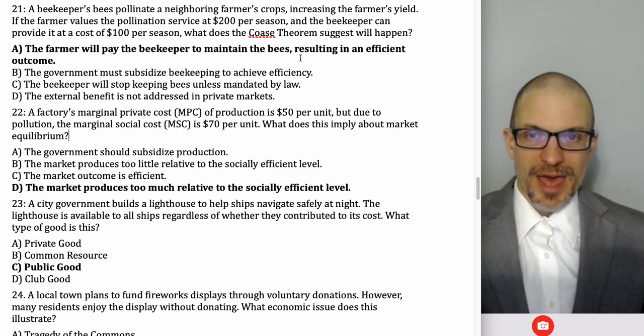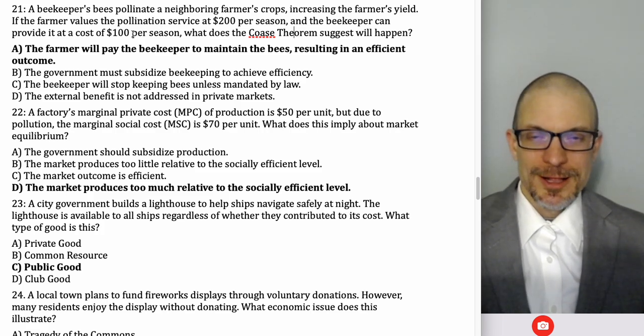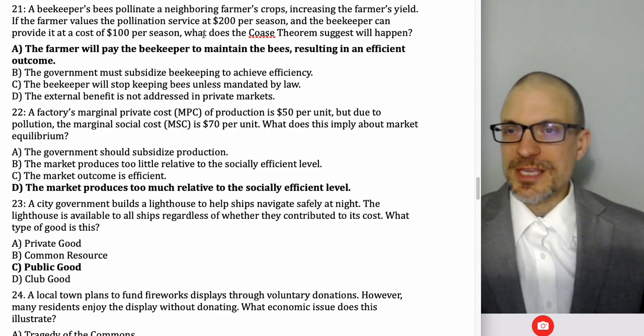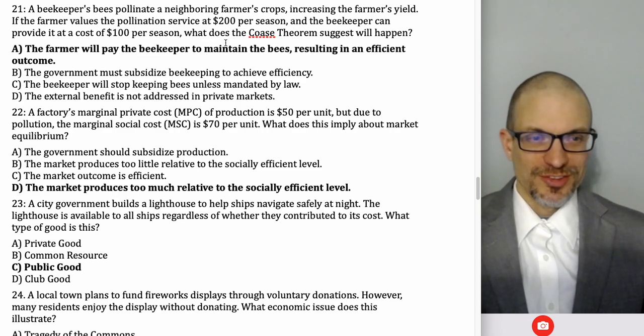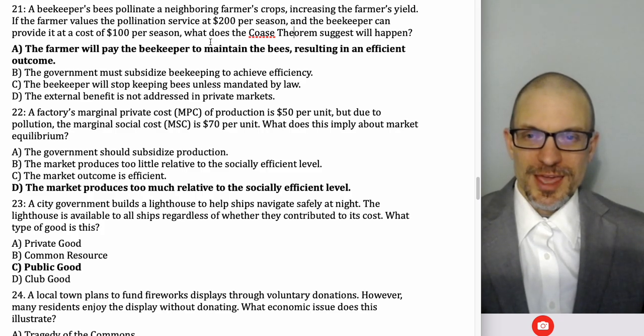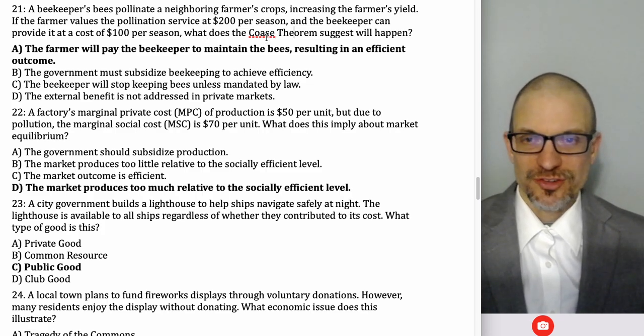And it actually doesn't matter who has the decision rights, right? So it doesn't matter who owns the bees or who has the right to determine what the beekeeper does with their bees. All that matters is that property rights are clearly defined and enforceable, and negotiation is costless. And in that case, we're assuming there's some type of transaction that can bring us to the socially efficient outcome.